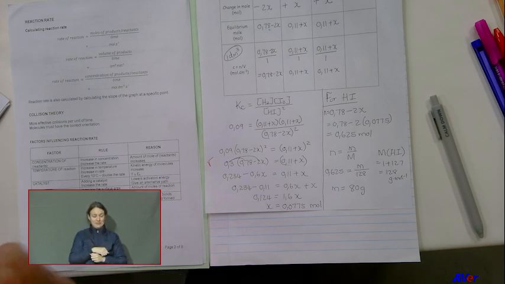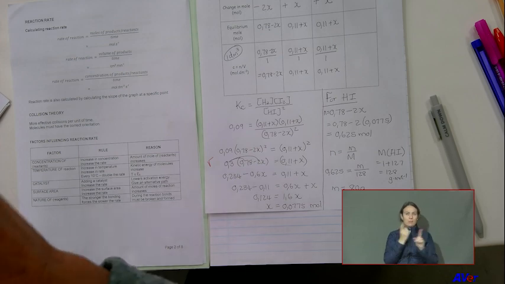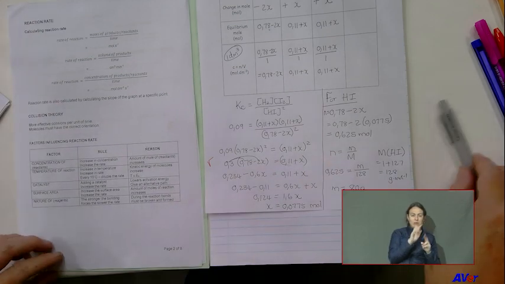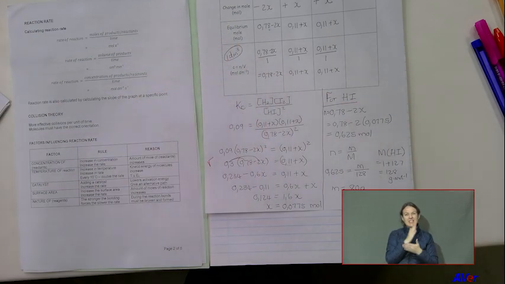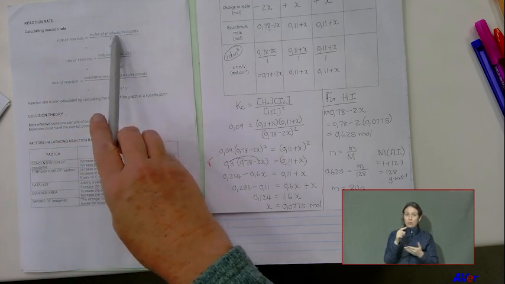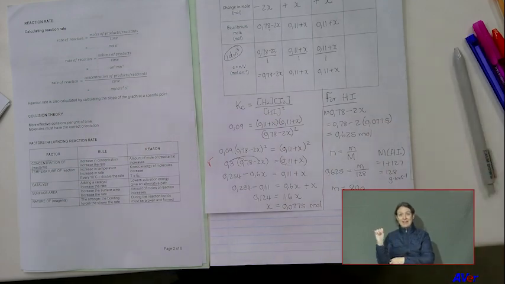Reaction rate is not a cast in stone formula. You must have a look at the units that they're going to give you, what you must put in the table. So there are some options given to you. The rate of the reaction can be the moles of products divided by time, then it's moles per second. Now, boys and girls, if this counts 3 marks, then it means you take your graph, you put in the value on the y-axis, divided by the value on the x-axis, you use your calculator and you get an answer.